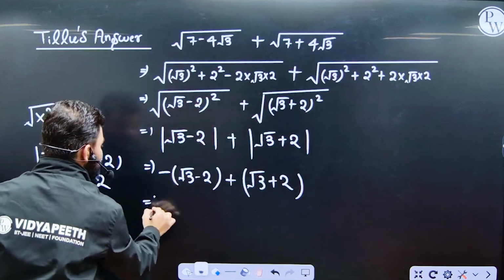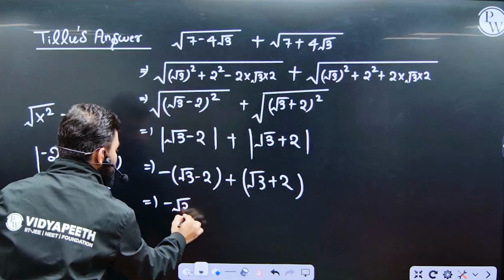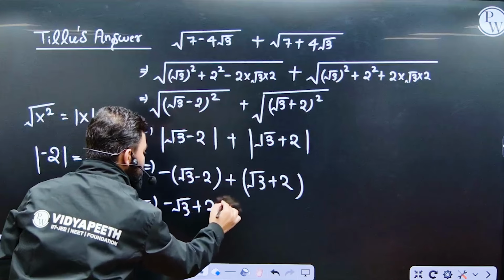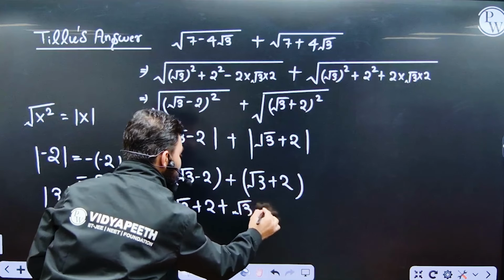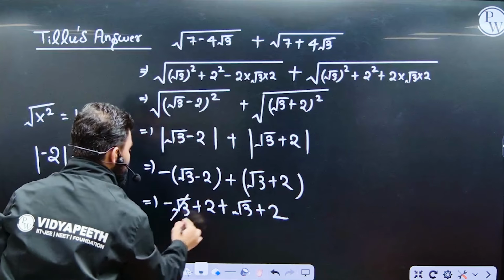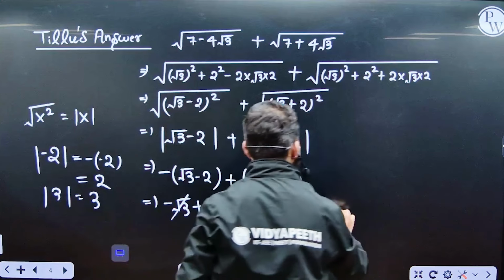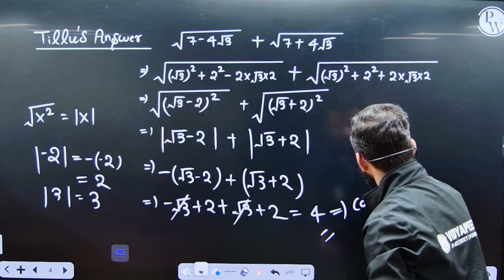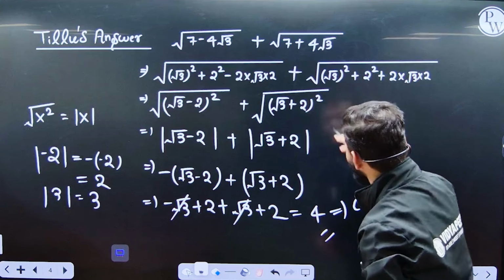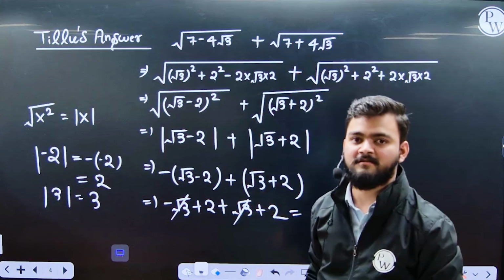Now here we can see that the answer is minus root 3 plus 2 plus root 3 plus 2, and minus root 3 plus root 3 cancel. The answer will be 4. So 4 is the correct answer, and this is the correct approach to solve this question. Thank you.